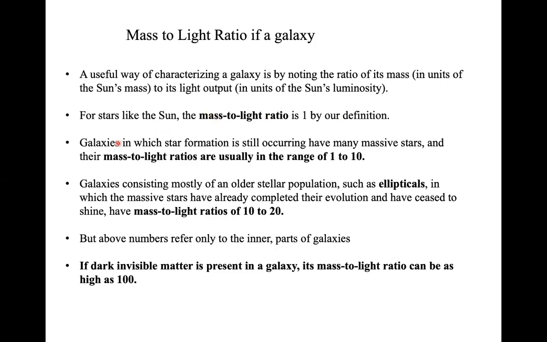And then the galaxies in which star formation is still occurring have many massive stars. Remember that when you look at galaxies, there are some where active star formation is still going on. If you look at these, they have a lot of massive stars, and the mass to light ratio is usually in the range between 1 and 10 for these galaxies with a lot of active star forming regions.